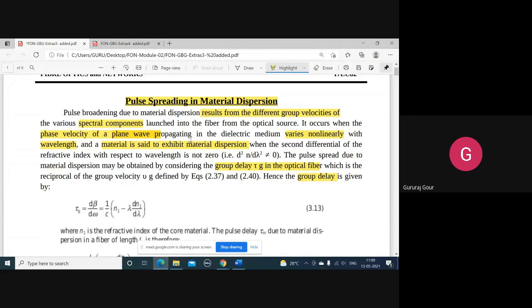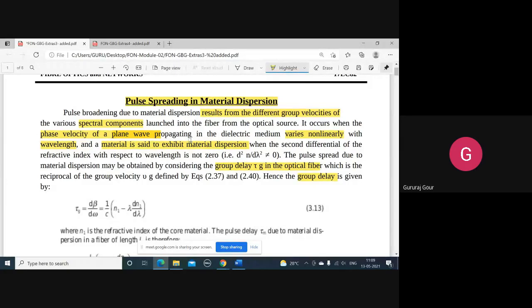Each of these points we can think of as spectral components having the same phase velocity. Together they form the group velocity. One set of points having some phase velocity constitutes one group velocity, called group velocity 1. Another group of points having a different phase velocity constitutes a different group velocity.